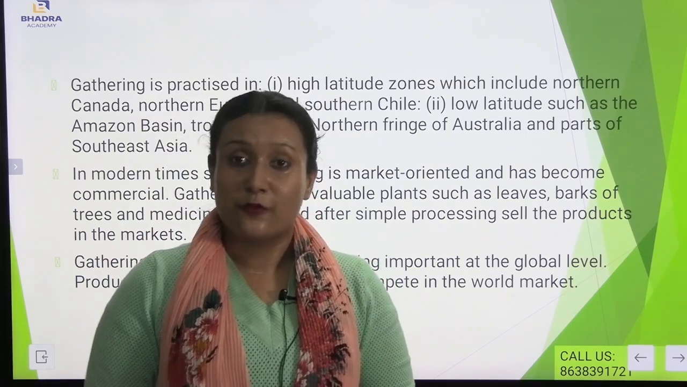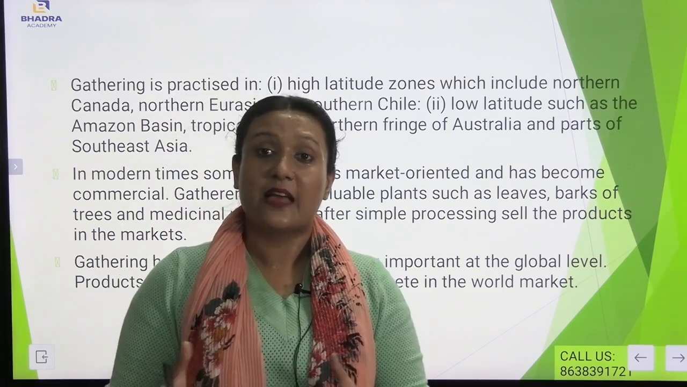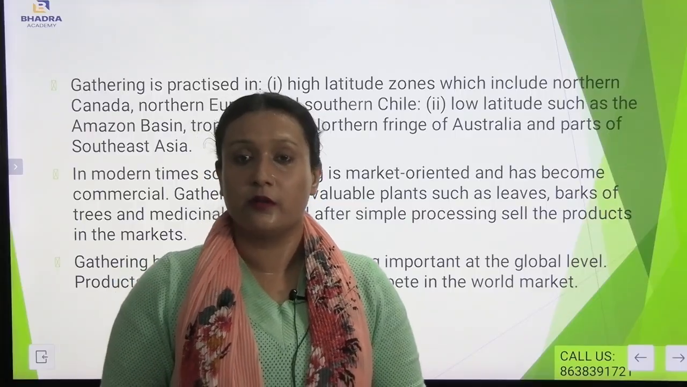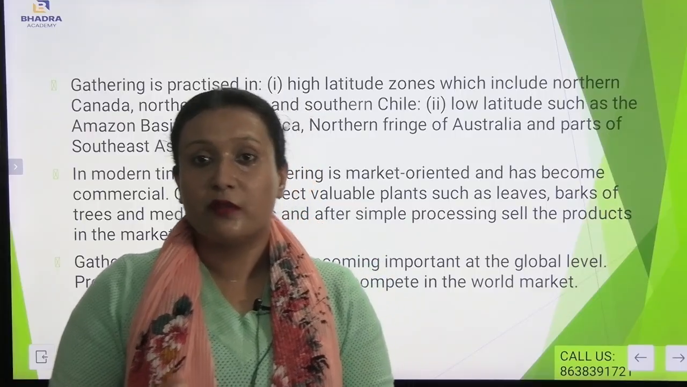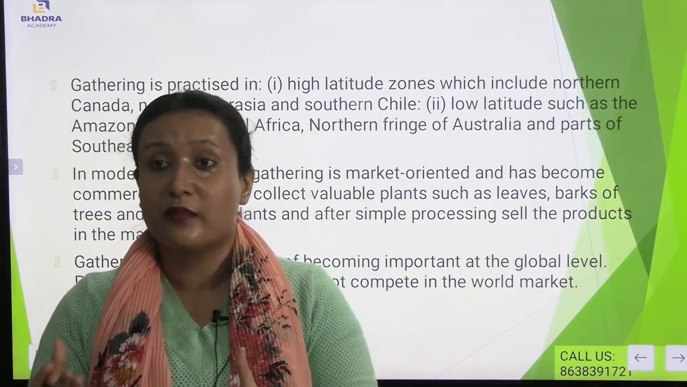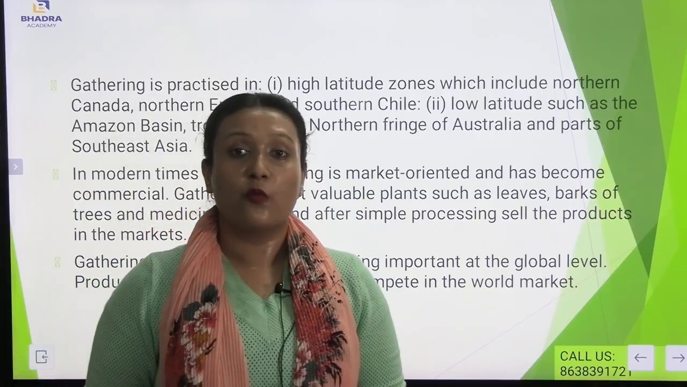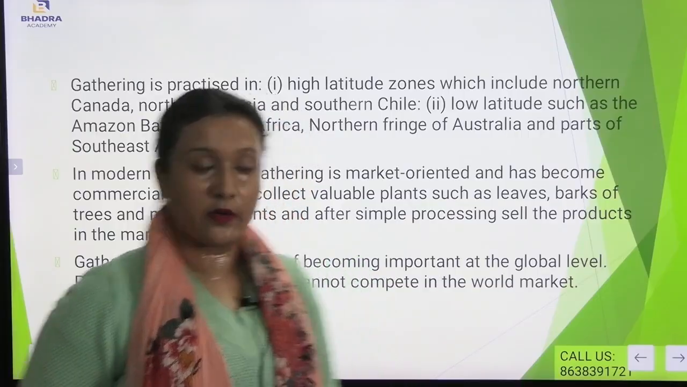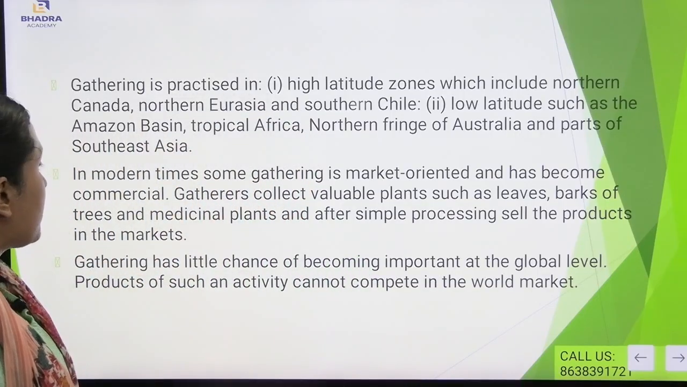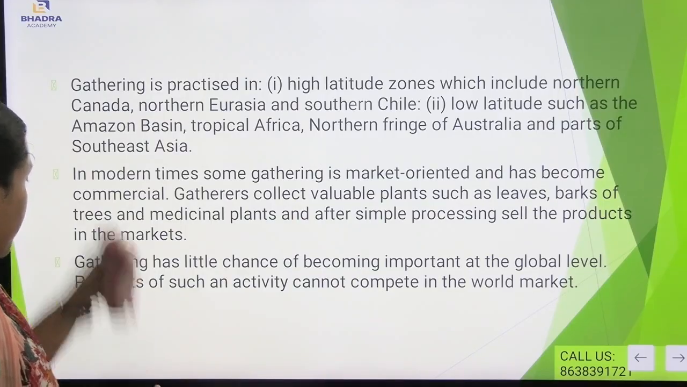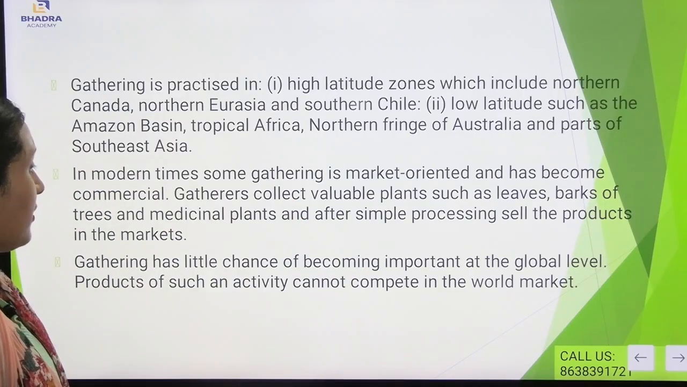As a result, our technology is advancing. As a result, gathering is now becoming market oriented. Most of the small plants and twigs, and on the other hand, many medicinal plants are being collected and sold in the market, which means they are market oriented. Also, gathering has little chance of becoming important at a global level. Products of such an activity cannot compete in the world market.